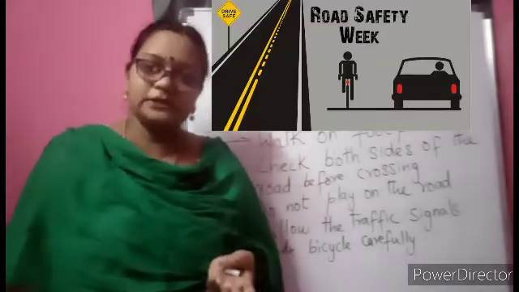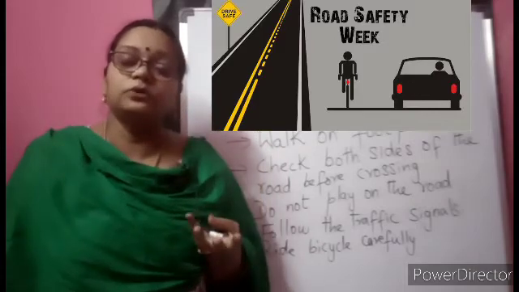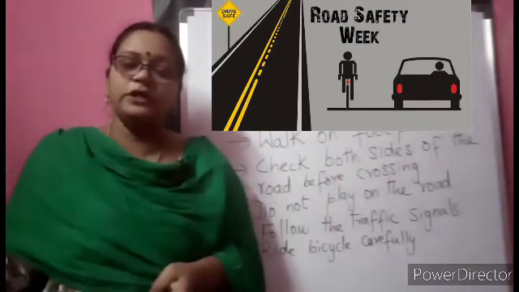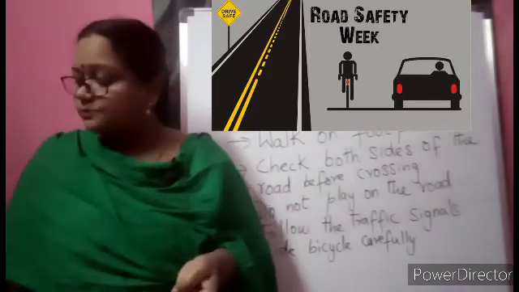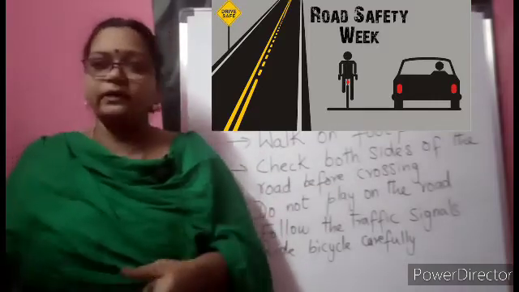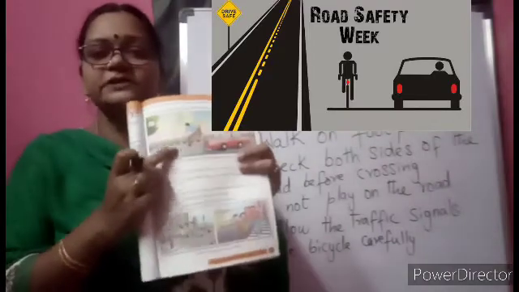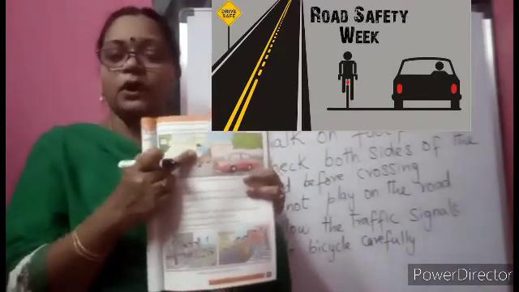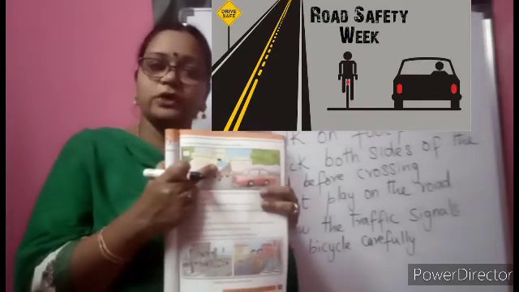So many rules are there to be followed on the road. At least some of them. See, if suppose when you are going somewhere, in your textbook the picture is there. There is a divider dividing both the road. See here the person, how he is trying to go to the other side. This is a very, very wrong way. We should not try to do this.